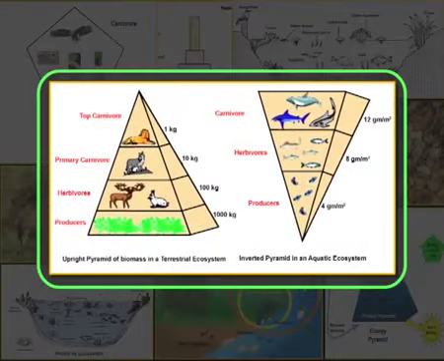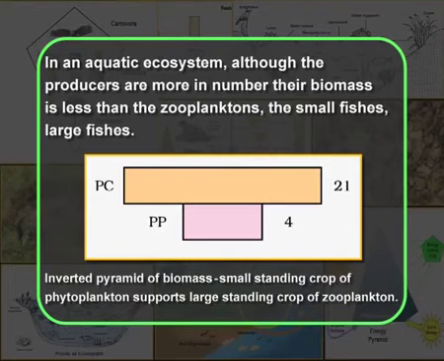As you can see in the figure, the pyramid of biomass is upright in a terrestrial ecosystem and inverted in an aquatic ecosystem. By studying the figure itself, you can understand why it is so. However, note one thing: in an aquatic ecosystem, although the producers are more in number, their biomass is less than the zooplanktons, the small fishes, the large fishes, and so on.